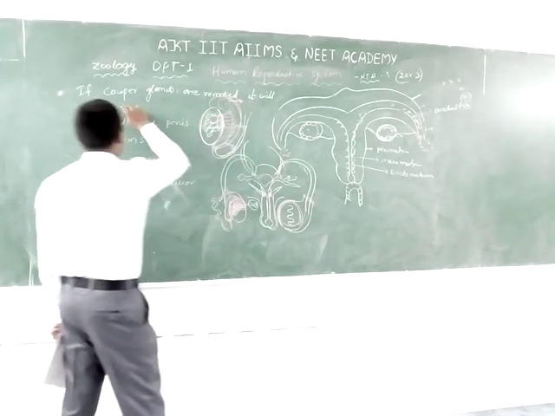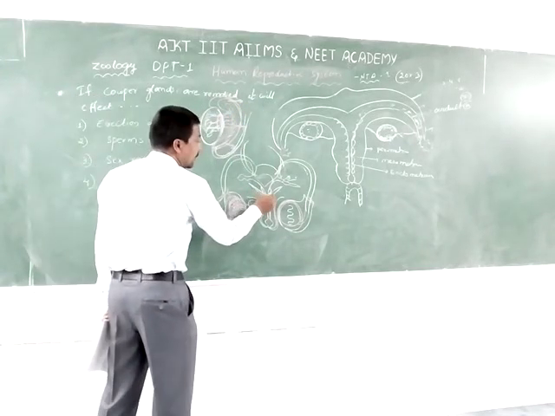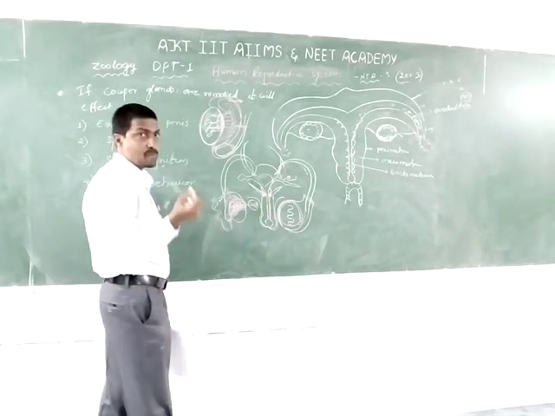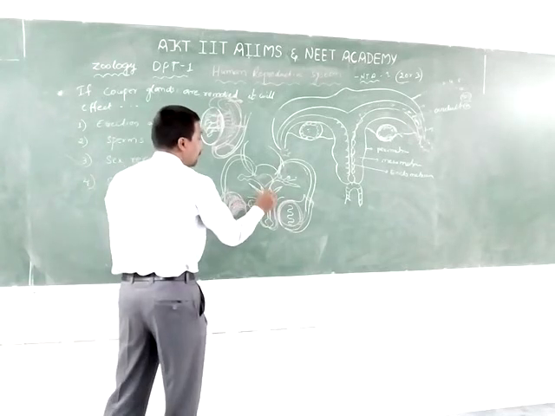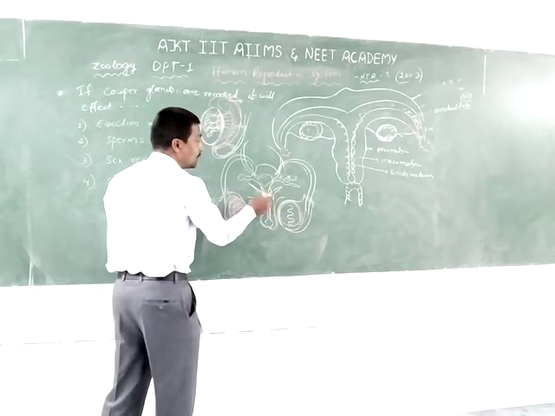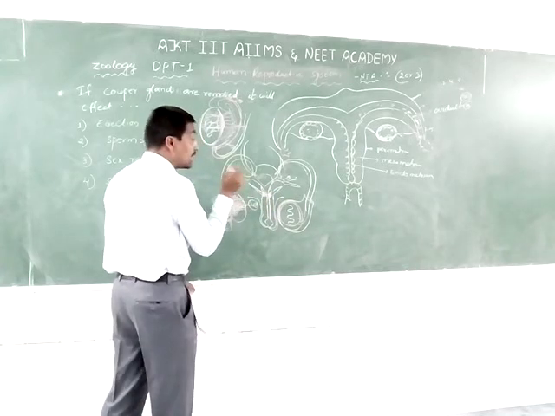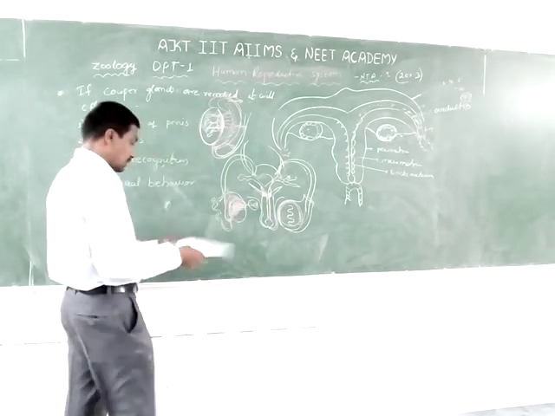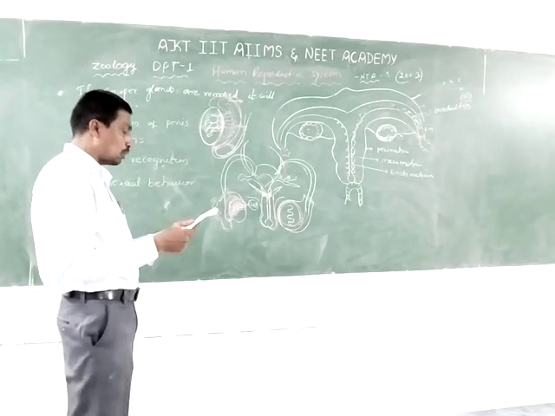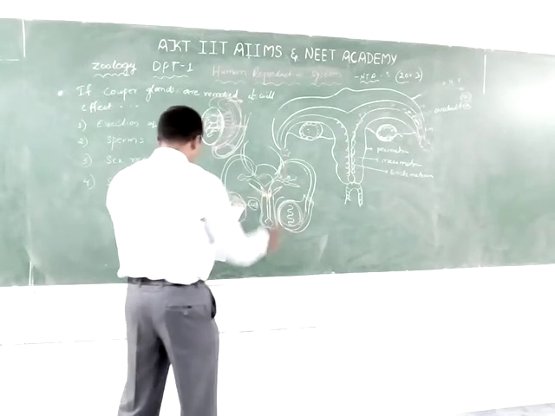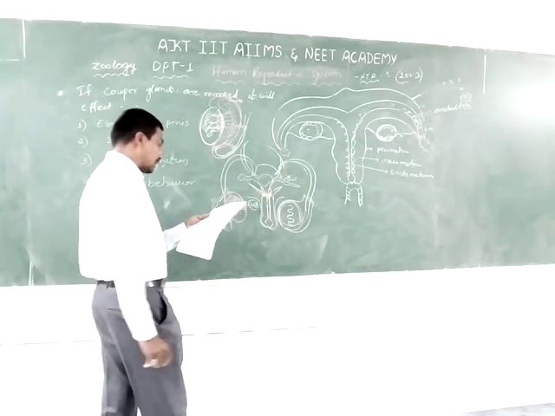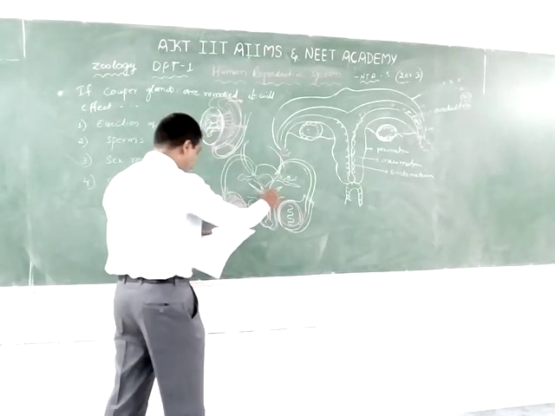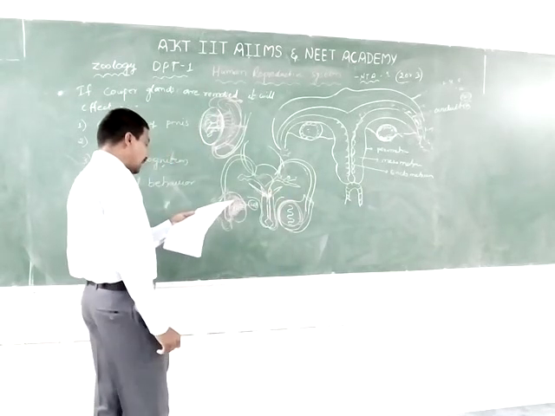If Cowper glands are removed, it will affect the environment and nature of the sperms. The Cowper glands are located inferior to the prostate gland and lateral to the urethra.